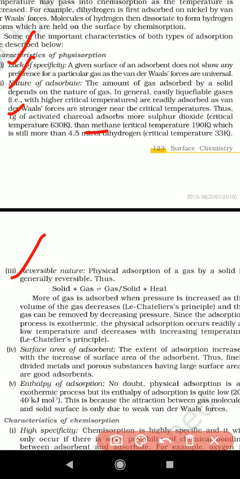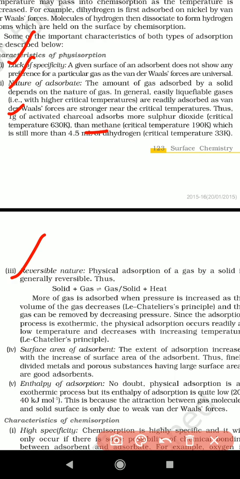So physical adsorption generally occurs through reversible processes. That means we can easily convert from one state to another state. So that is called a reversible process occurring for physical adsorption. Next, coming to the next point.